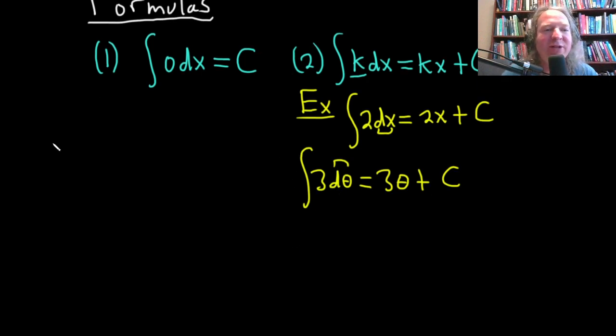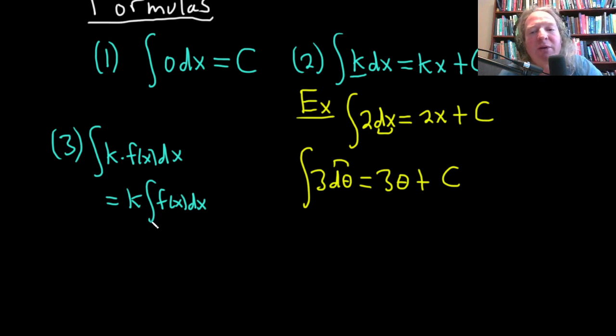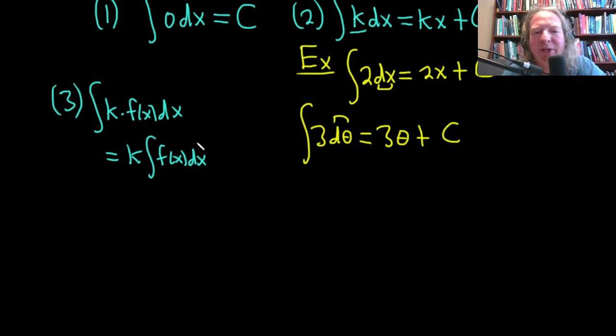All right, let's go to our next formula, which I'm just doing these off the top of my head. How about this one? If you have a constant times a function, you can pull the constant out because it doesn't depend on the variable x. So this is equal to k times the integral of f of x dx. This will come up sometimes later. Just know that if you have a number, you can pull it out and there's no issue. As a concrete example, I guess I could do one here. It's a little bit silly, but let's do it.